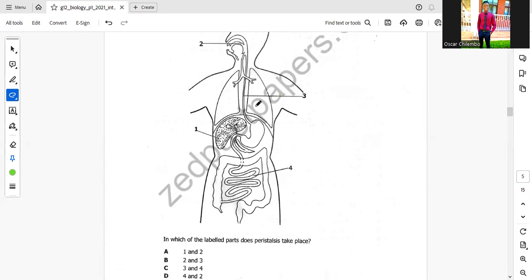So in the esophagus and the small intestine, there is peristalsis taking place. There is no peristalsis taking place in the liver or the mouth. But 3 and 4 are the correct answer. Now, what is our correct answer here? So it's C.